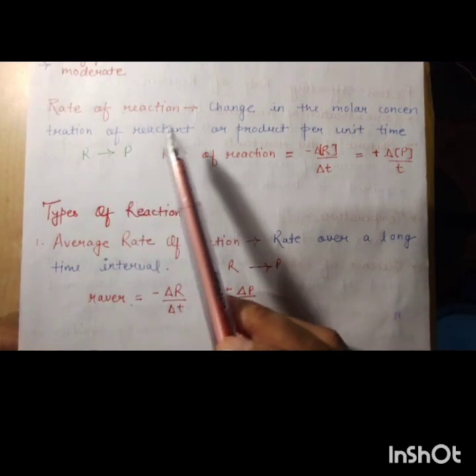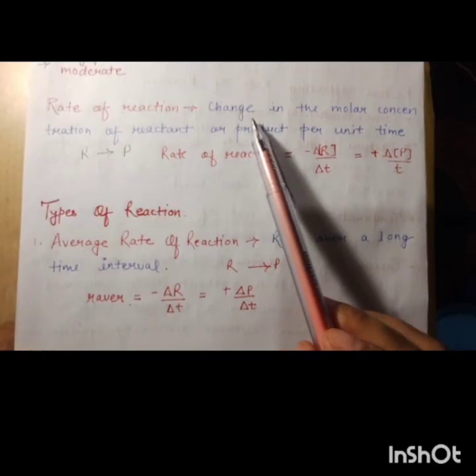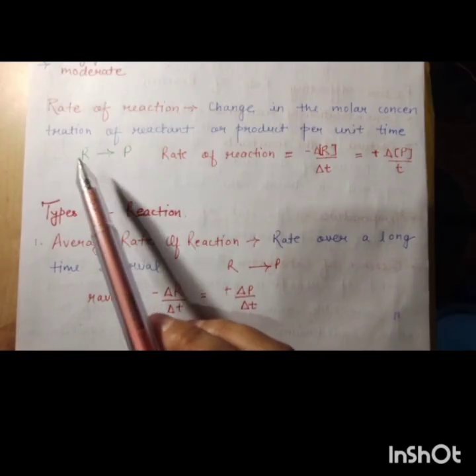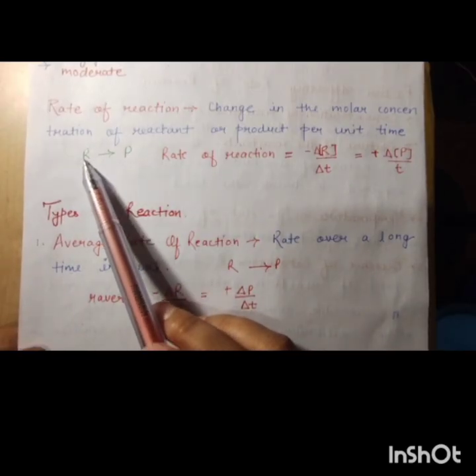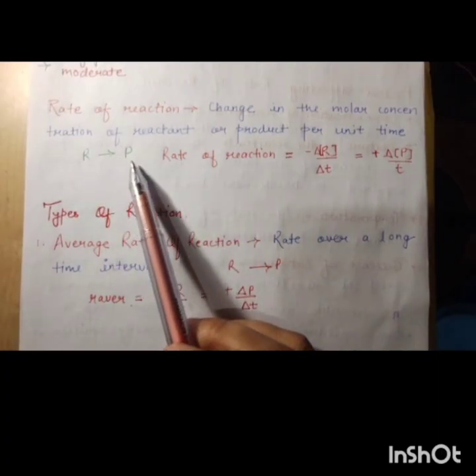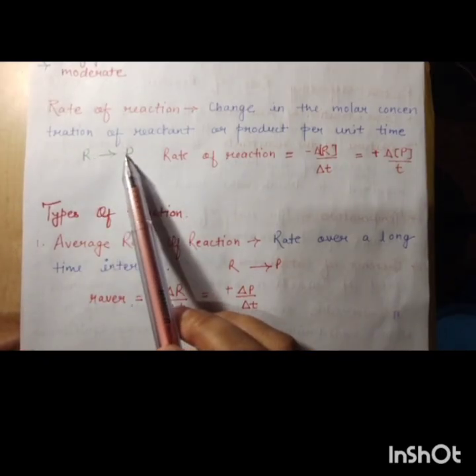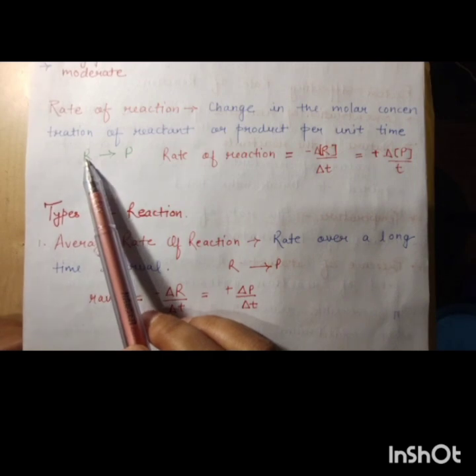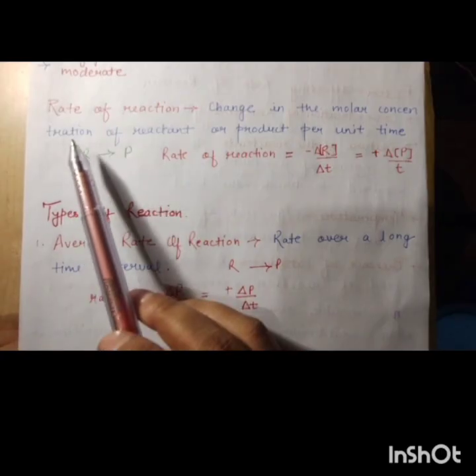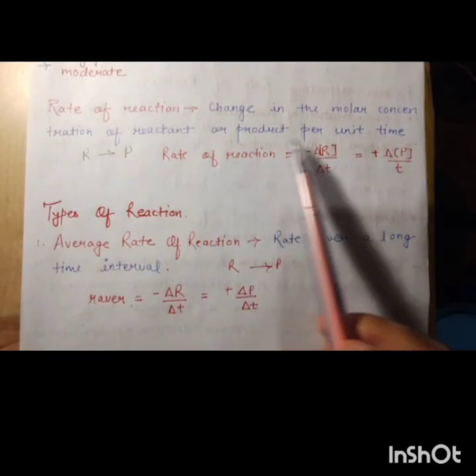Now what is the rate of reaction? Rate of reaction is the change in the molar concentration of reactant or product per unit time. Suppose reactant reacts to form product; the rate at which the reaction is occurring is the change in the molar concentration per unit time.